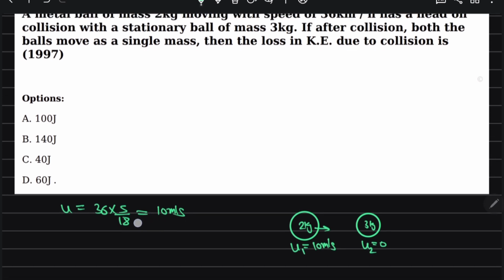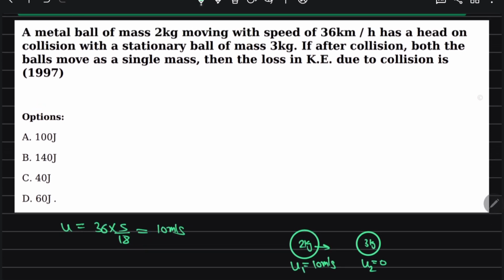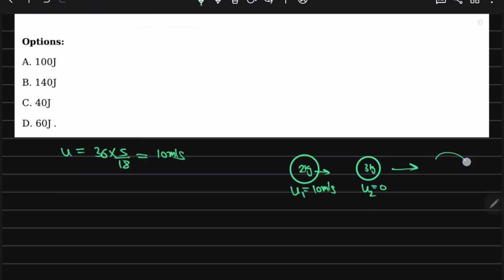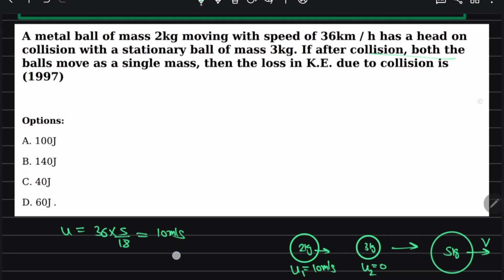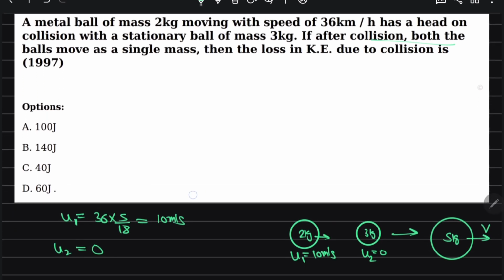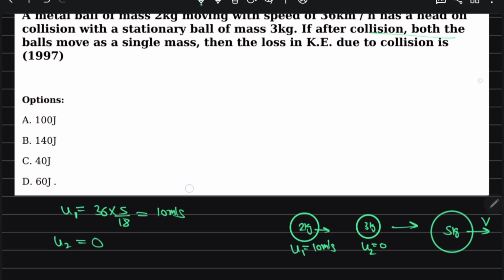If after the collision both the balls move as a single mass, meaning 2 plus 3, that is 5 kg, and they move together, then they are asking the loss in kinetic energy due to the collision. u1 is 10 and u2 is 0.